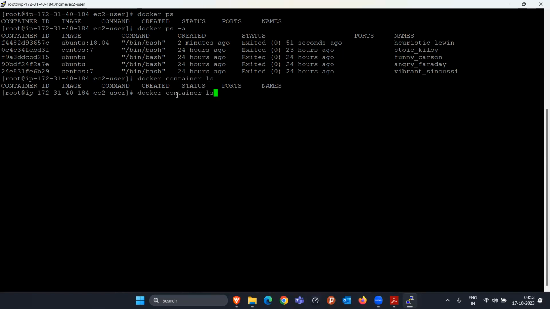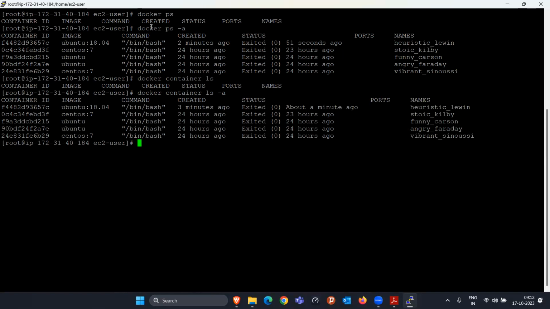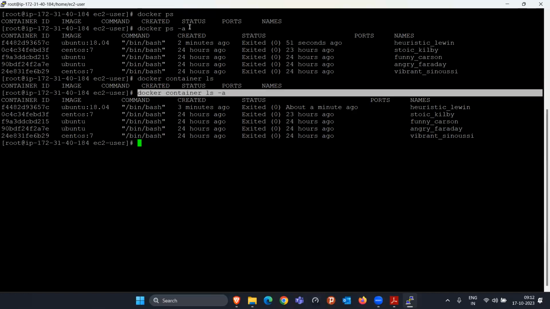Similarly, if I say docker container ls -a, it lists all the containers, either running or stopped, and it will show everything. So it's totally up to you whether you go with the docker ps -a command or the docker container ls -a command. Whichever command makes more sense, you can use that. Both are going to provide you the same output.